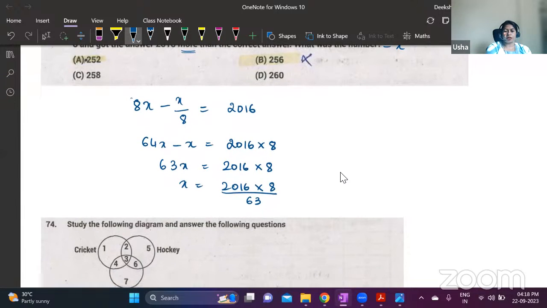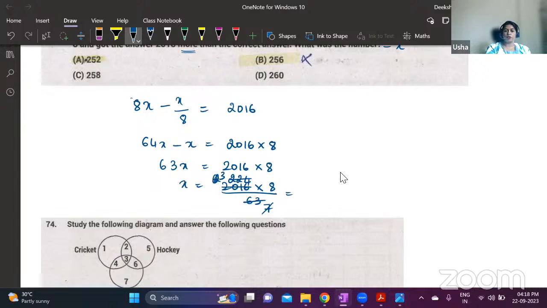We can divide this by 9. 9 2s are 18, remainder is 2, 21, again 9 2s are 18, 3 is the remainder, 36, so 9 4s are 36. So 224 into 8 by 7. This is divisible by 7. Yes. 7 3s are 21, remainder 1, 14, 7 2s are 14.